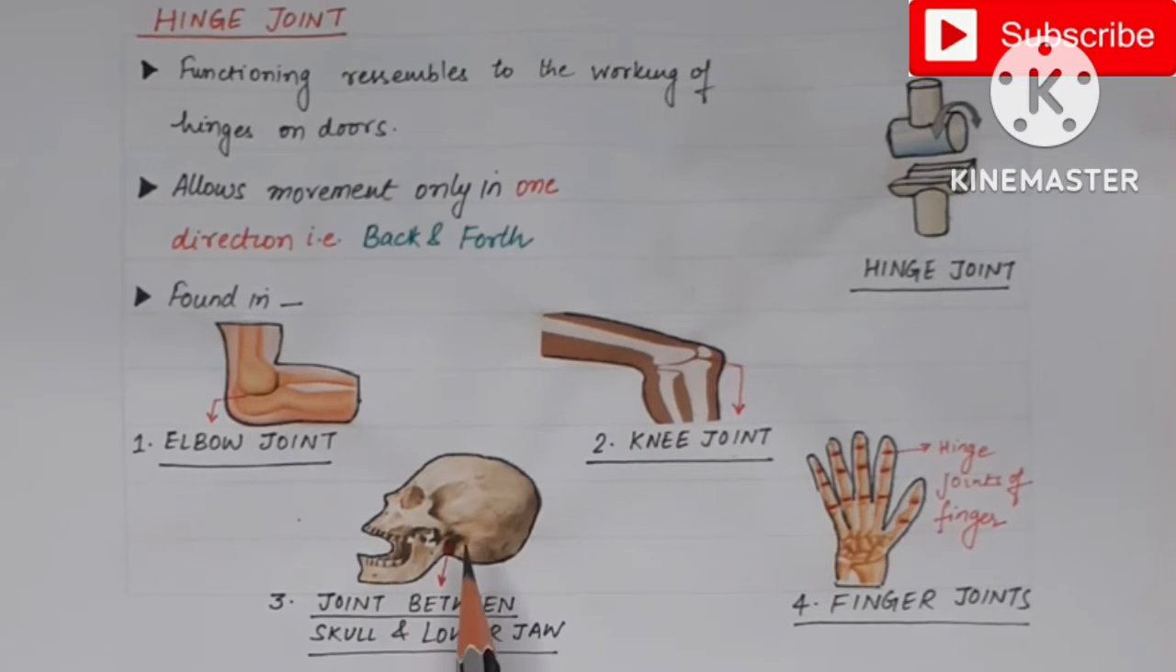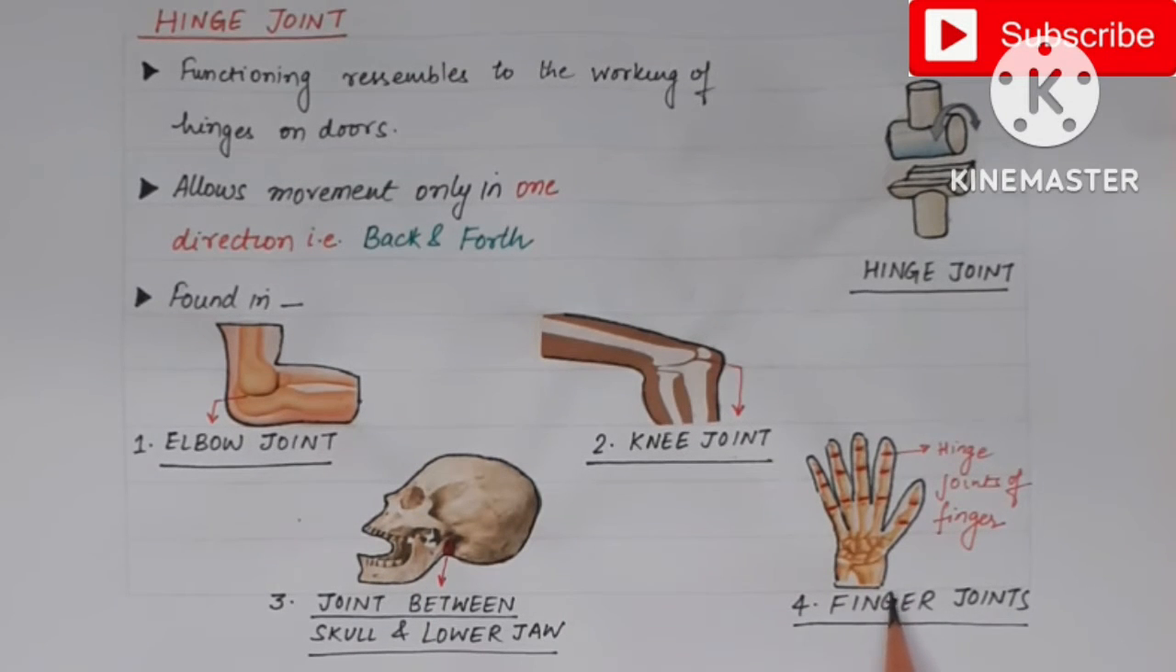Then hinge joints are also present between the skull and the lower jawbone, due to which we can move our lower jaw in the upward and downward direction. Hinge joints are also found in the joints of the fingers, due to which we are able to bend our fingers in the forward direction.